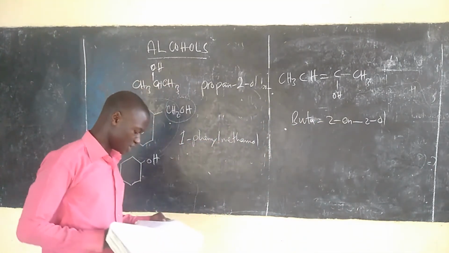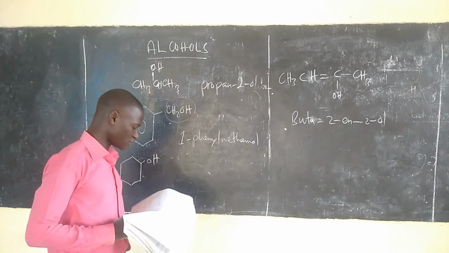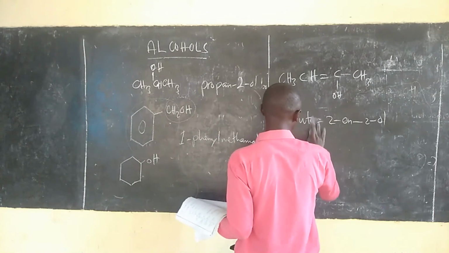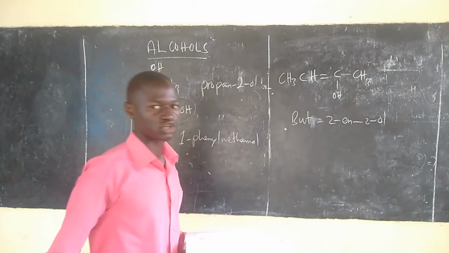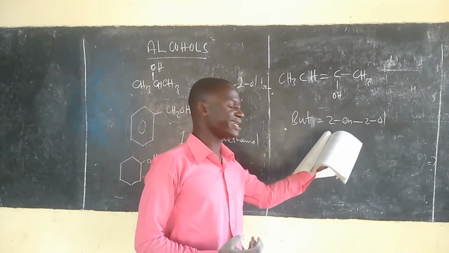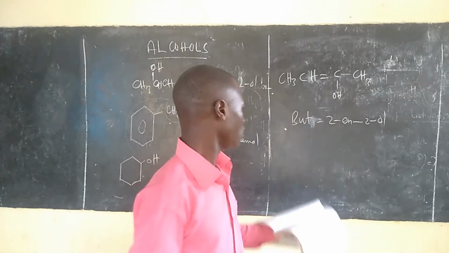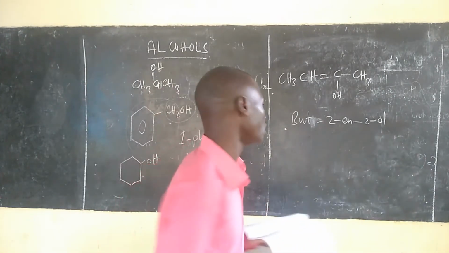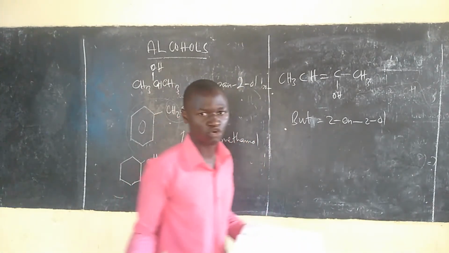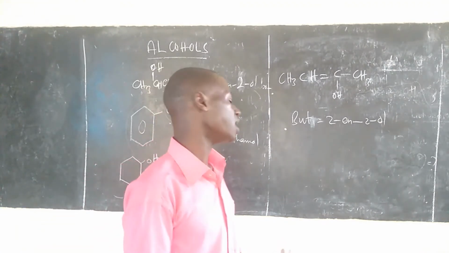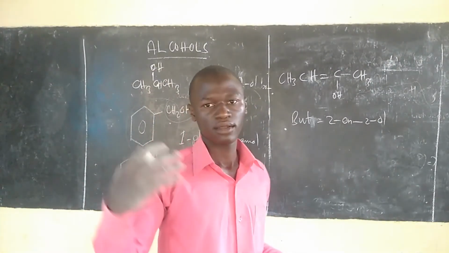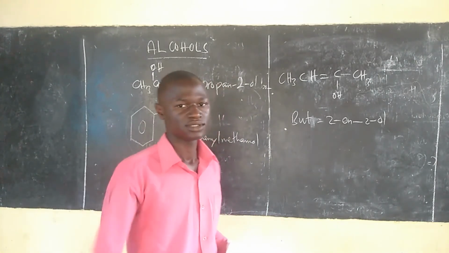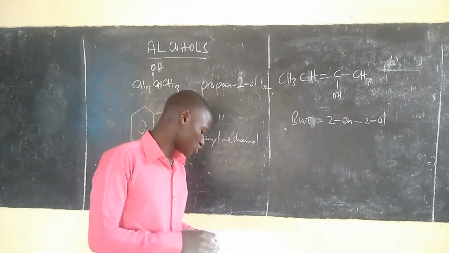Hivyo ndivyo ambavyo jina la hiyo compound inakuwa hapa. Hakuna not buta kwa sababu buta tunaongeza a kama tukawa tuna diene au diol, labda butane-2-ol au in case za kule organic compound nyingine labda buta-1,3-triene ndio tuko natumia buta.